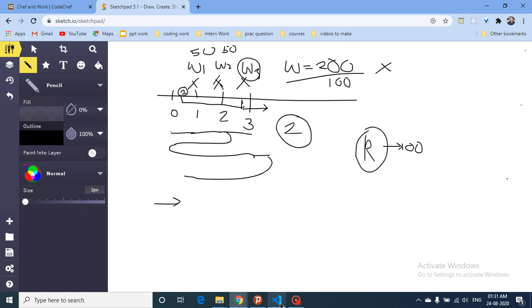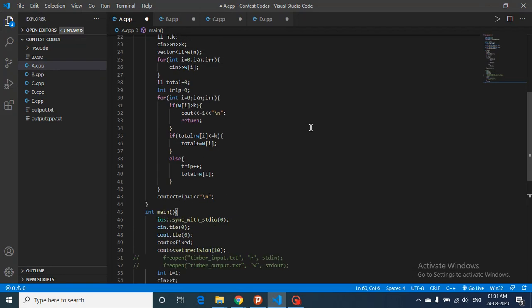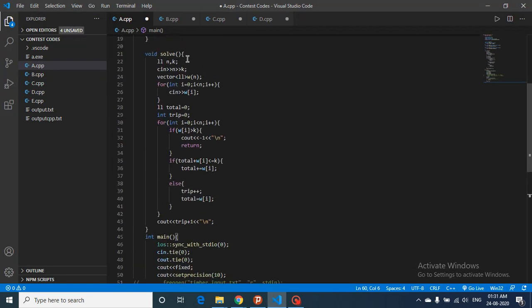It's a very simple problem. Let's move on to the implementation. So what you can do here is take the input of n and k and the weights, and keep track of the total and trips: how many trips I will do, and the total amount of weight I am carrying.